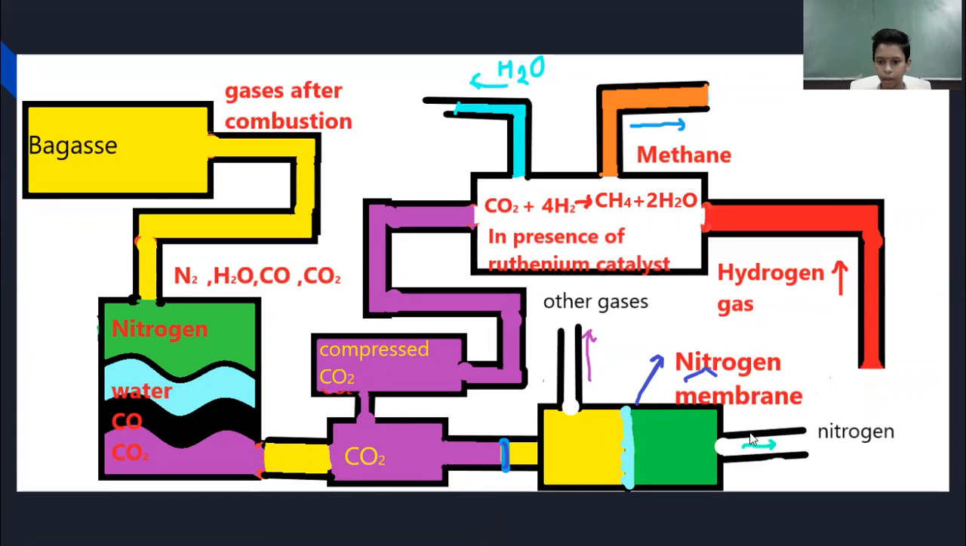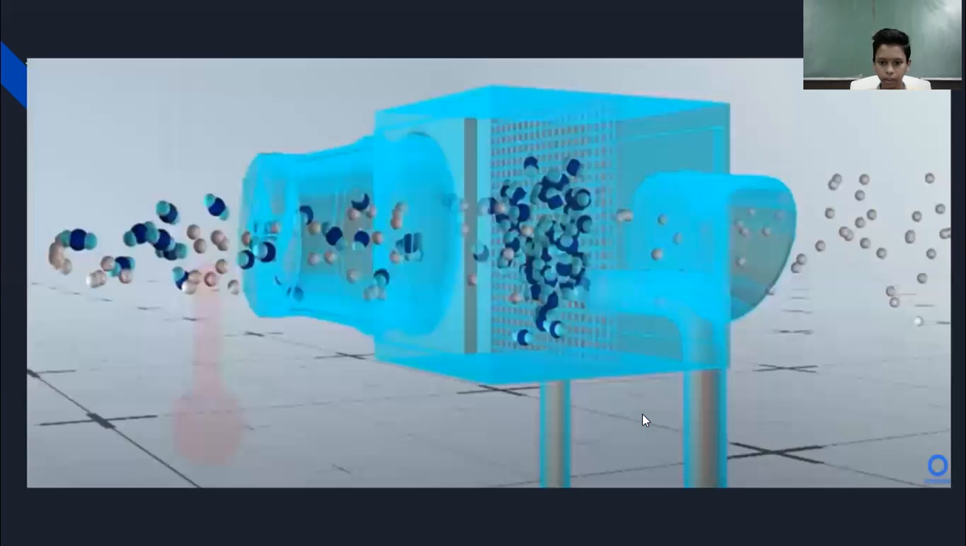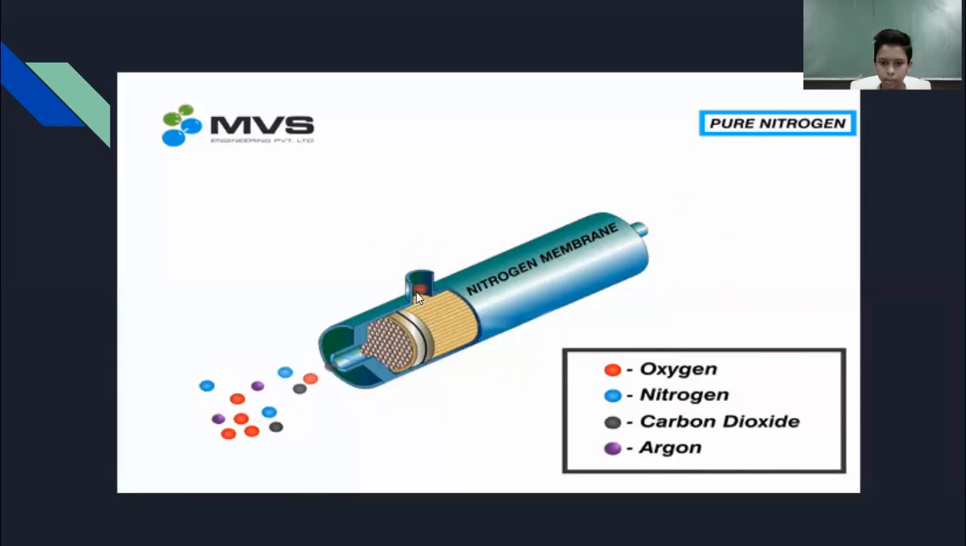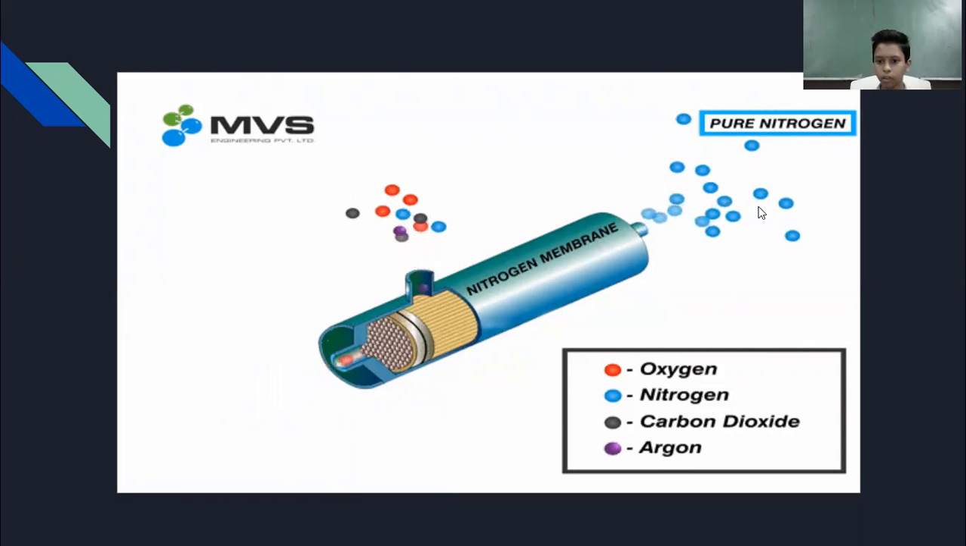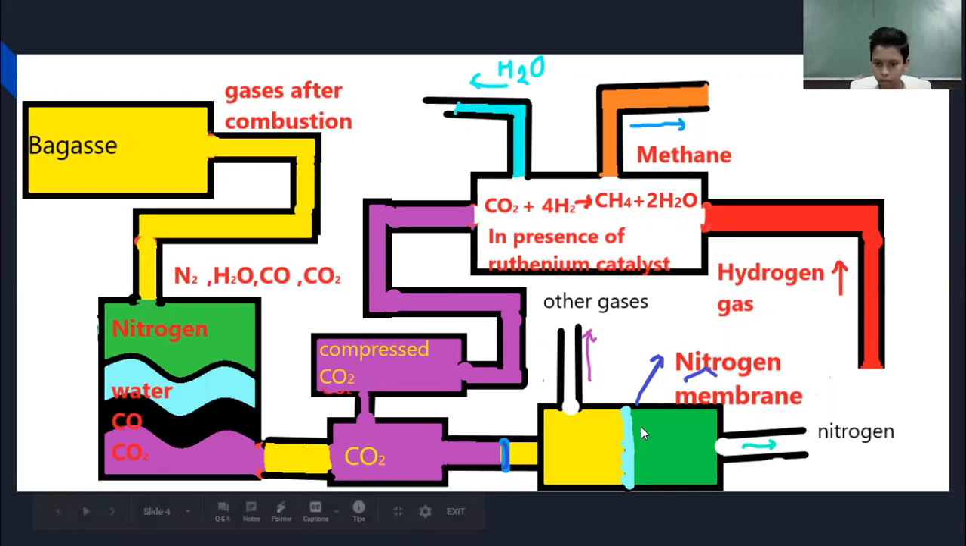This is a nitrogen membrane, which is a device that only allows nitrogen to pass through it and resists other gases. This is an animation for it. Here only nitrogen gas is passed and other gases are excreted out. So the nitrogen membrane will act for collection of nitrogen, and the other gases would be liberated. Now the CO2 that we have collected would be compressed in one tank and then passed for the reaction.